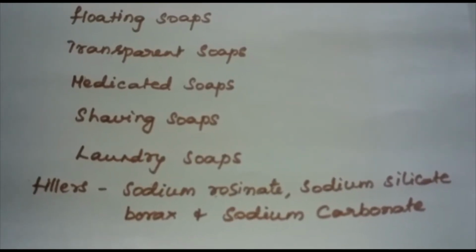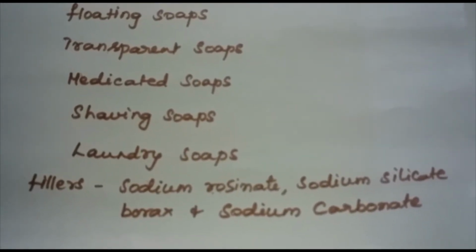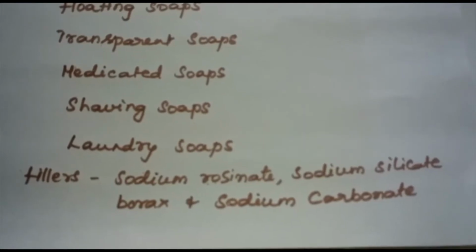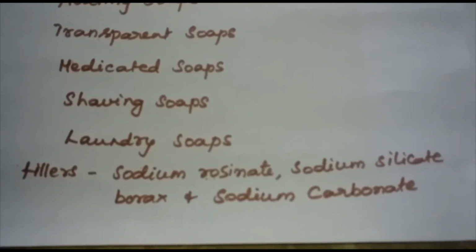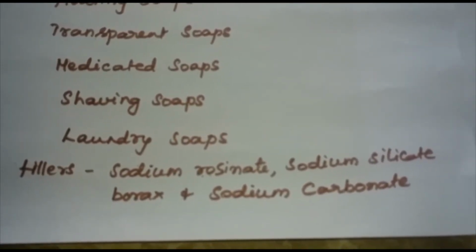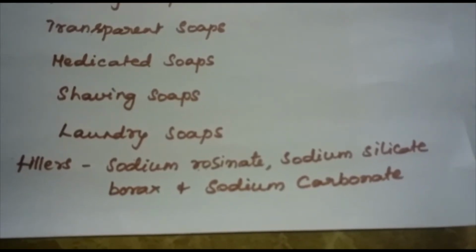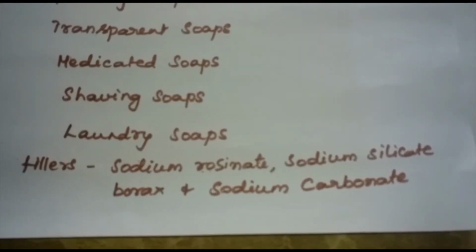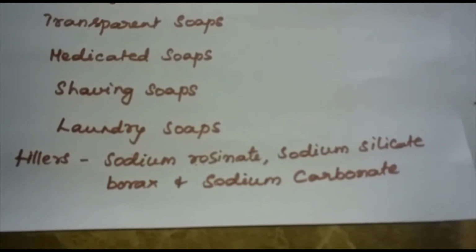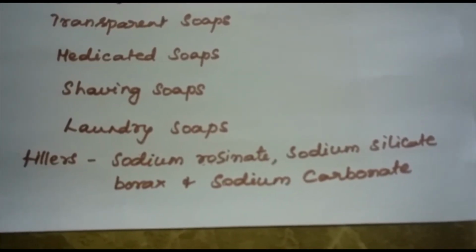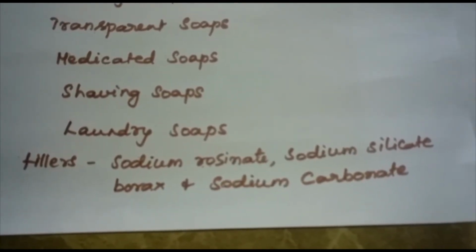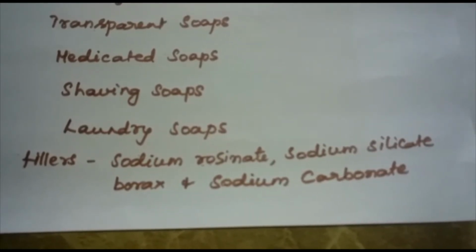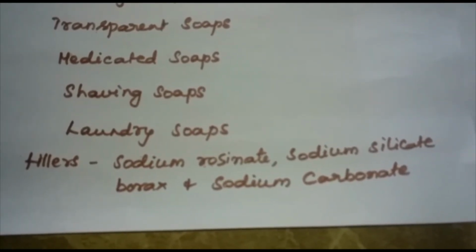And there are a few more types of soaps also. Soap chips are there. How are these soap chips made? They are made by running a thin sheet of melted soap onto a cool cylinder and scraping off the soap in small broken pieces. Soap granules. What are soap granules? They are dried miniature soap bubbles. And soap powders and scouring soaps contain some soap.